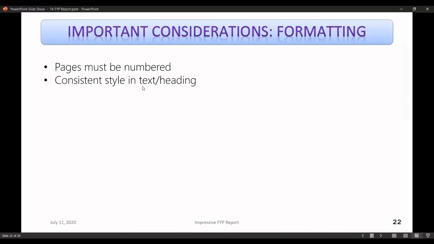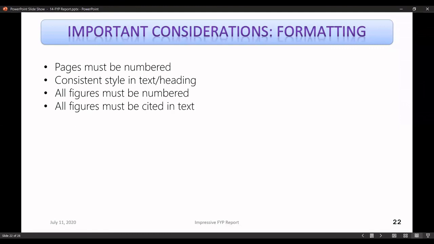Then we should have consistent style in text and heading. We did talk about that. All figures must be numbered. It's very important. All figures must be cited in the text, right? It's not enough to just assign a number to a figure. Rather, it's very important to talk about that figure in the text. For instance, figure 2.3 shows whatever that is, and you should discuss that in the text. If the figure is not discussed or cited in the text, maybe it's not needed at all. Why did you include that figure if you're not discussing it in your chapter?